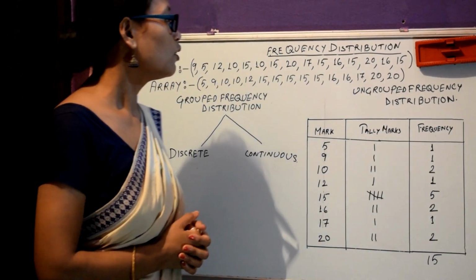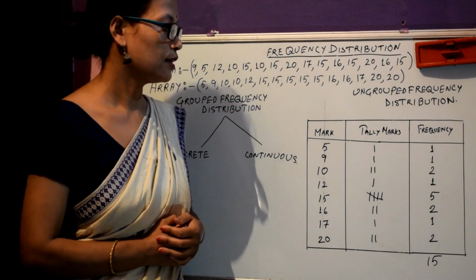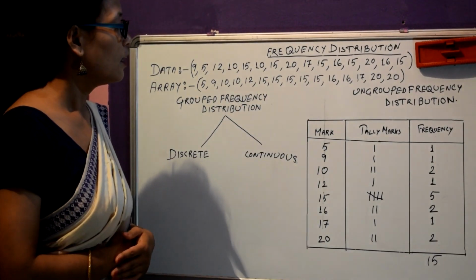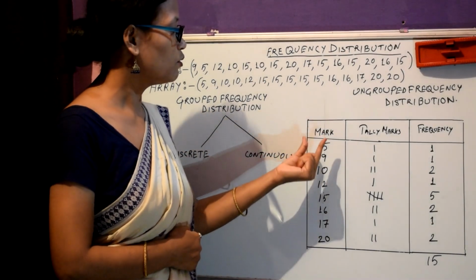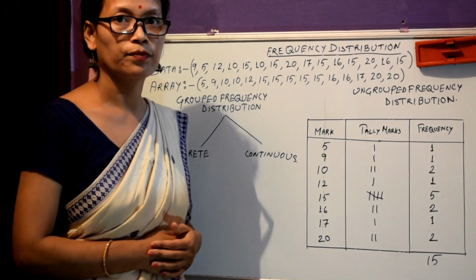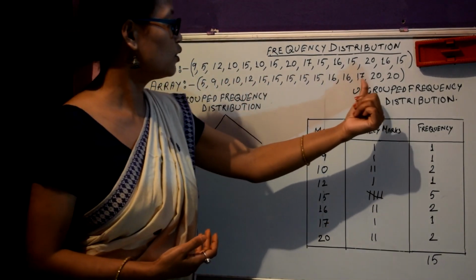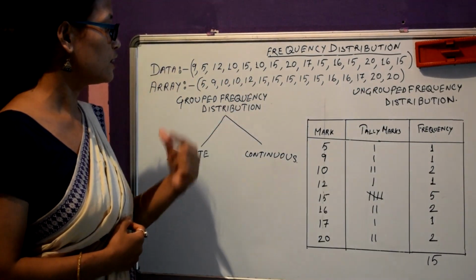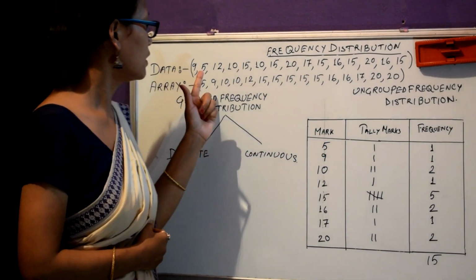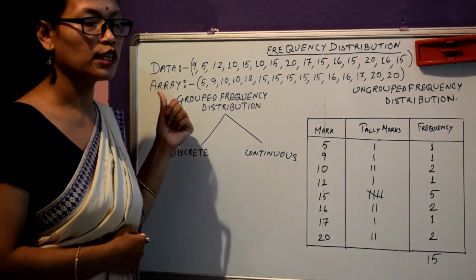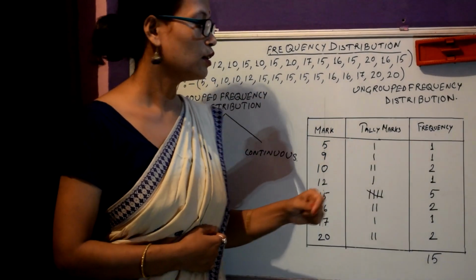Now let's come to the first column. Here each value is individual. If we observe this observation, we notice that 5 is repeated one time, so its frequency is 1.